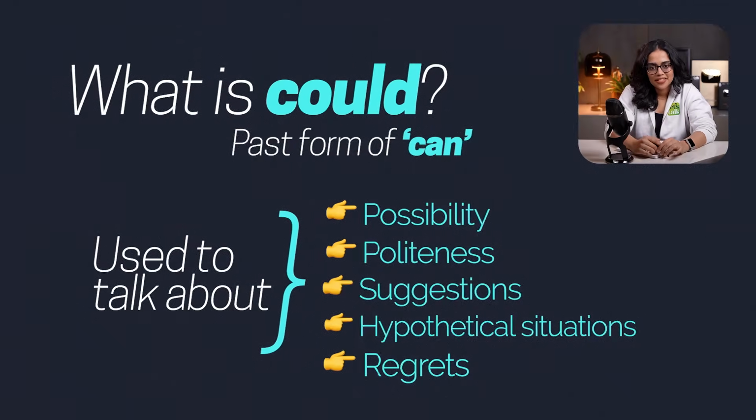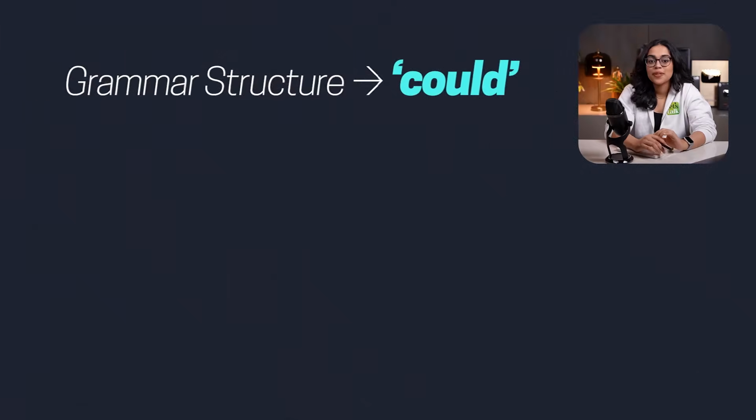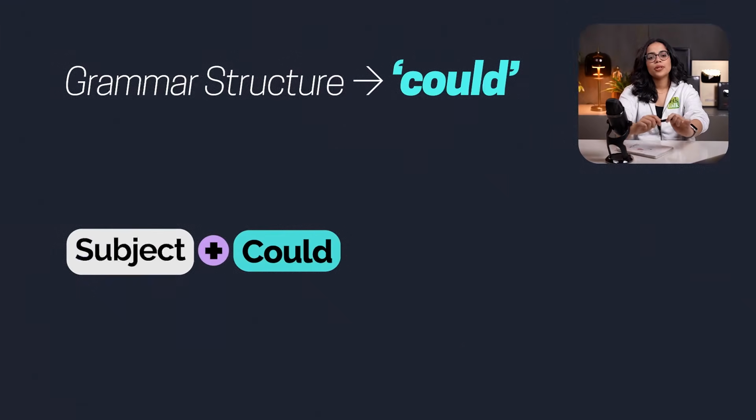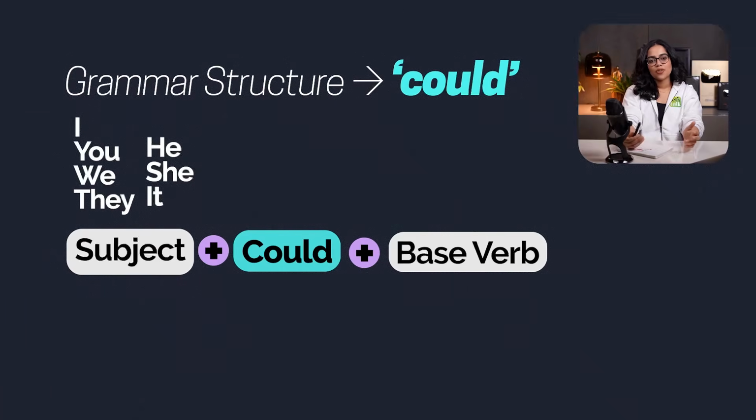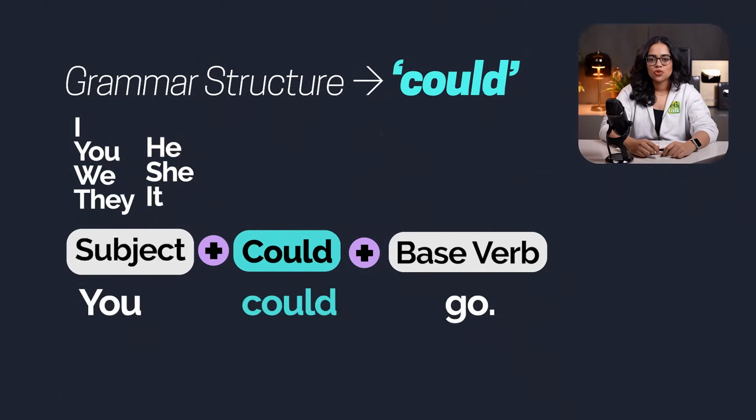Now let's understand the grammar structure of could. We use the subject plus could plus the base form of the verb. Now it's much easier for you. No matter what the subject is, with all subjects we can use could. Like I could go, you could go, she could go, or he could go.